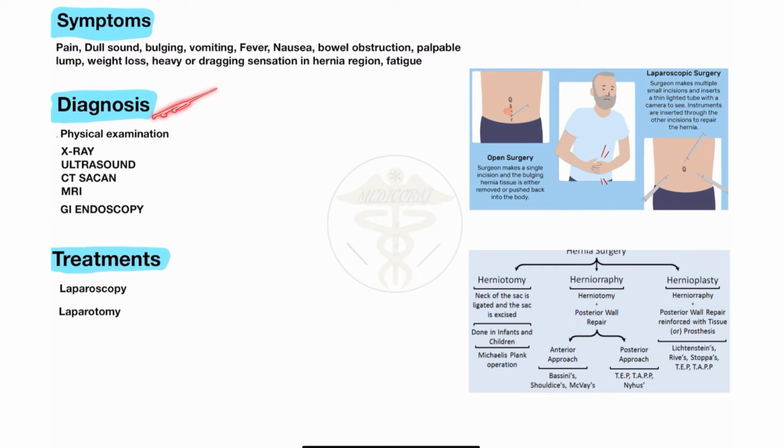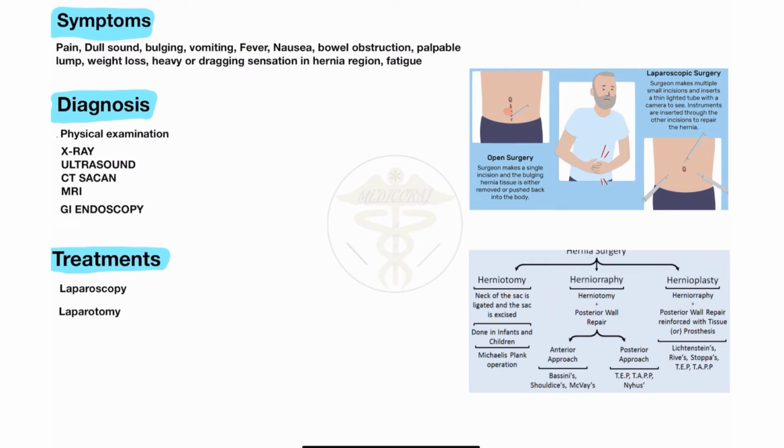For most patients, first of all, physical examination. You will examine the patient physically, to see whether the patient has an internal or external type of hernia. When you see the hernia protrusion from the outside, then it's definitely an external hernia, because you see it externally.